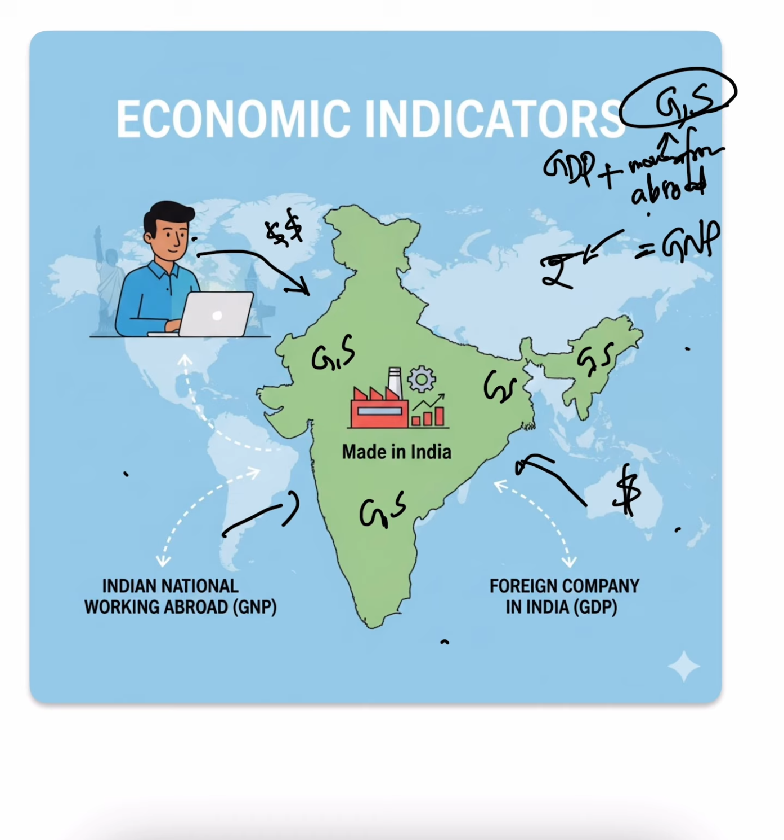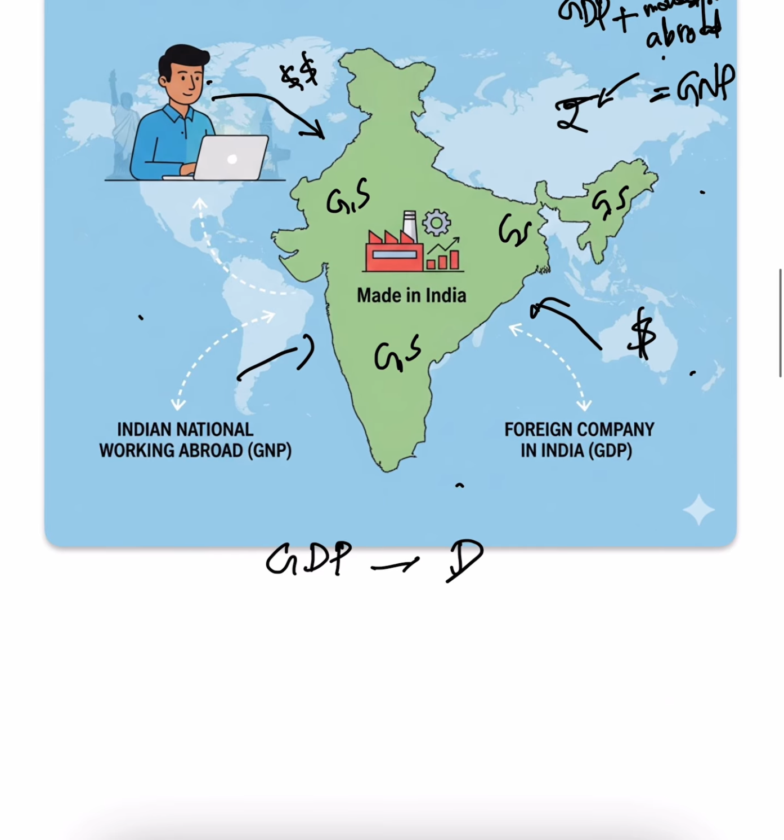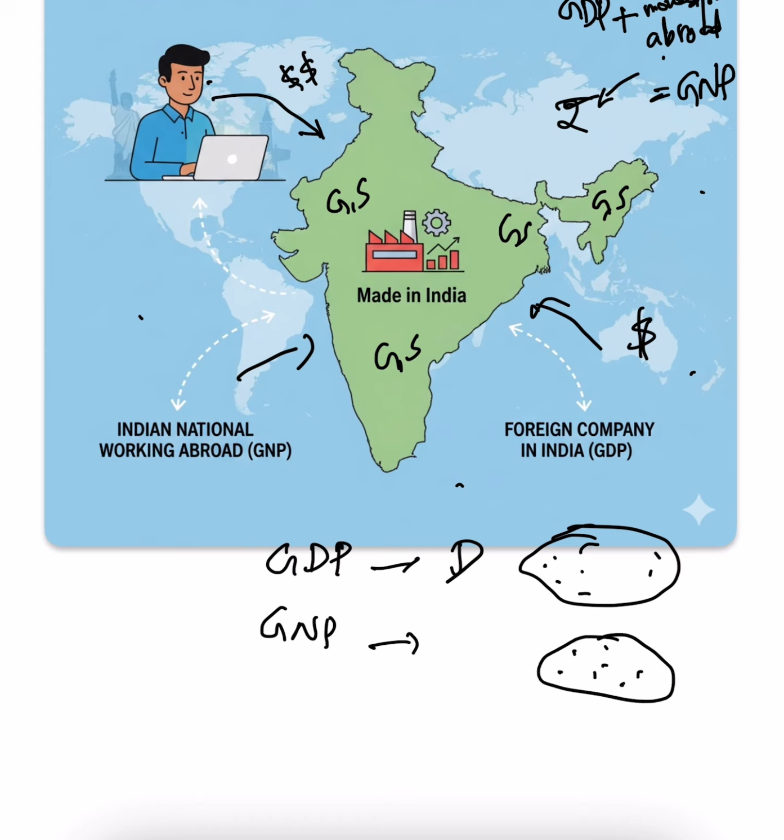GDP means it is domestic, right? That means it is within this particular boundary, and it is happening within the boundary. And gross national product means inside the boundary plus something from abroad. So that makes the main difference between these two.